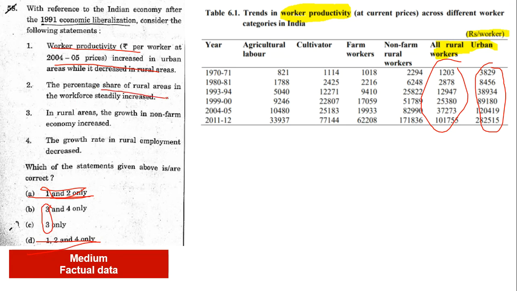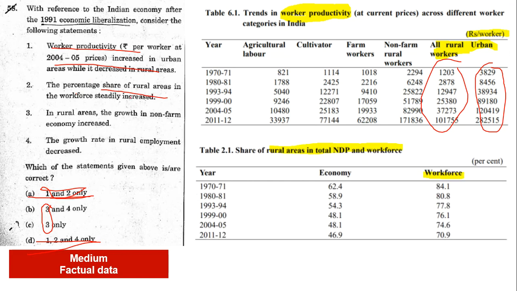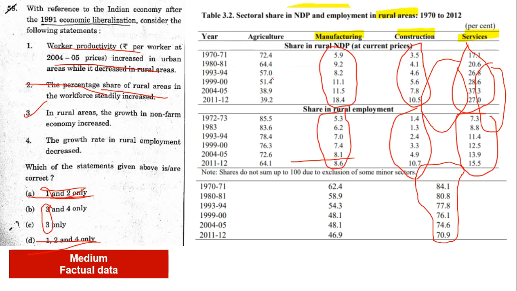Okay, the percentage share of rural area in the workforce steadily increased. If you see here, it is not steadily increased, it is steadily decreased, as per the report. So that is why statement 2 is wrong, which we already know because of the elimination. And now statement 3 is correct as per the elimination. So if you see, in rural areas, the growth in non-farm economy increased. Non-farm means manufacturing sector, construction sector, services sector, everywhere the non-farm economy has increased. So that is why this statement is true, and that we know.